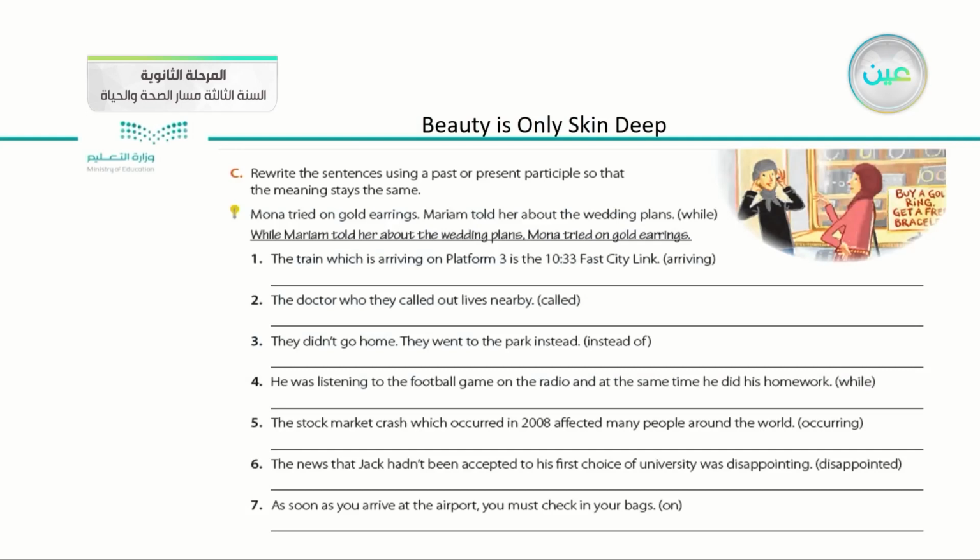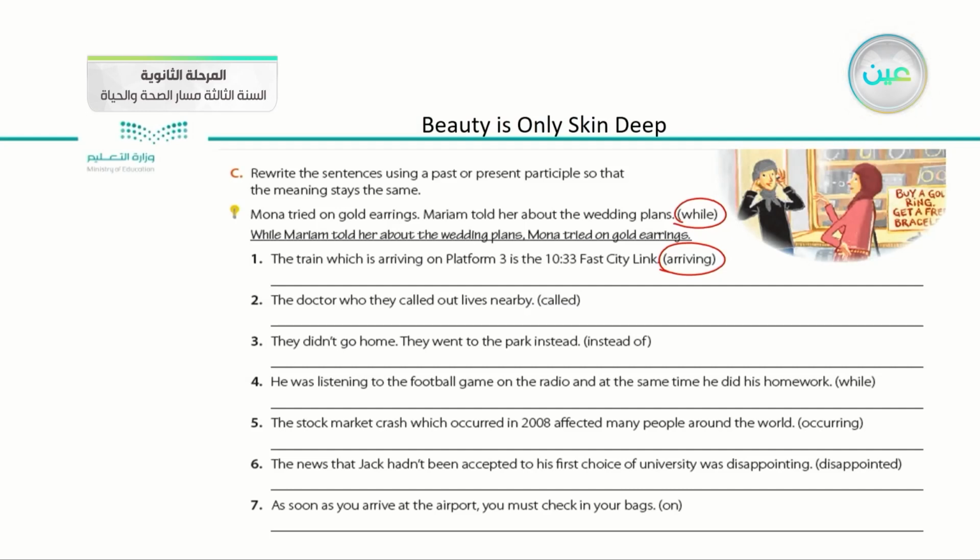Then we had the first exercise where we were asked to rewrite each sentence by using the words in brackets. The first example is Mona tried on gold earrings. Maryam told her about the wedding plans. And we were asked to use the word while to rewrite the sentence, starting with the word while.